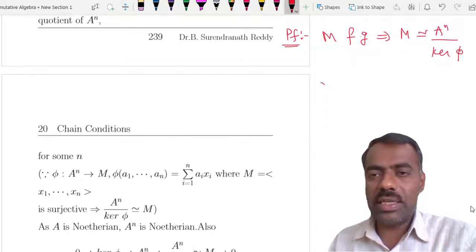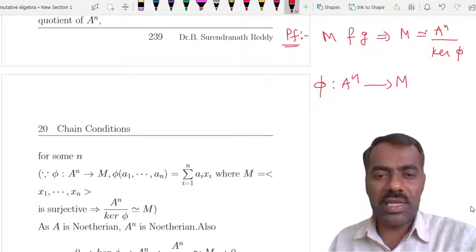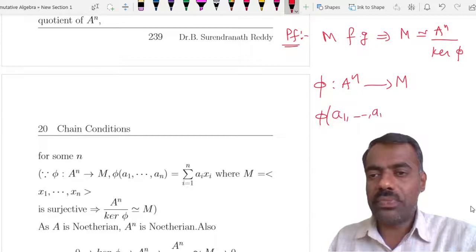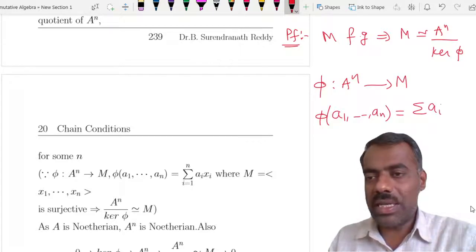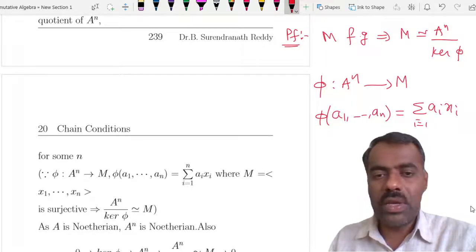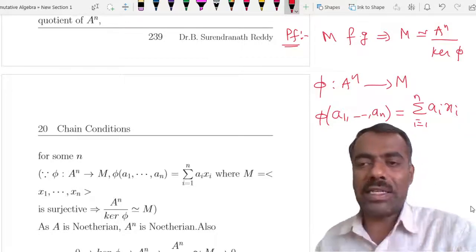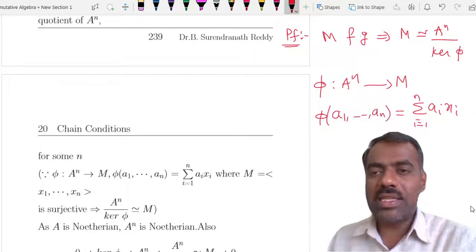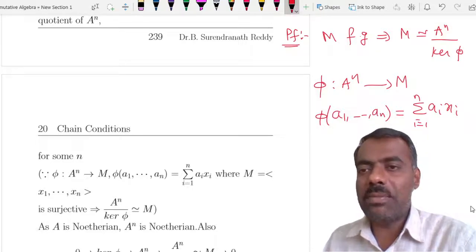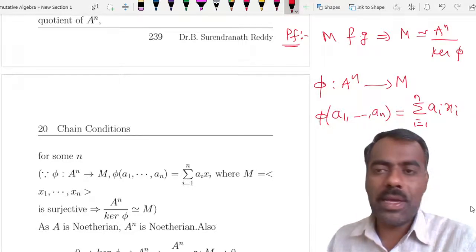Precisely, you can give the map from A^n to M: if you take an n-tuple, we send it to the summation of ei xi's, where the xi's are nothing but generators for M. Under this map you can easily show that M is isomorphic to A^n upon kernel of phi, right?